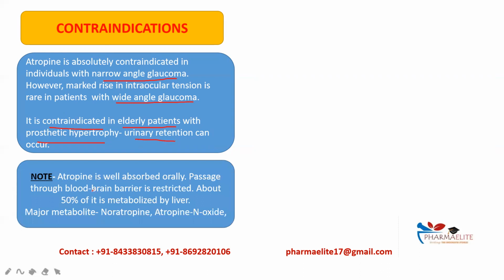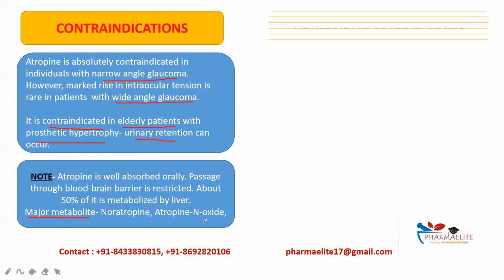So here is a note which says atropine is well absorbed orally. Passage through the blood-brain barrier is restricted. About 50% of it is metabolized by the liver. This is the pharmacokinetics. The major metabolite, very important, is noratropine and atropine oxide.